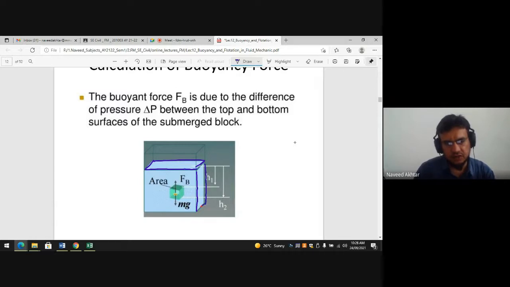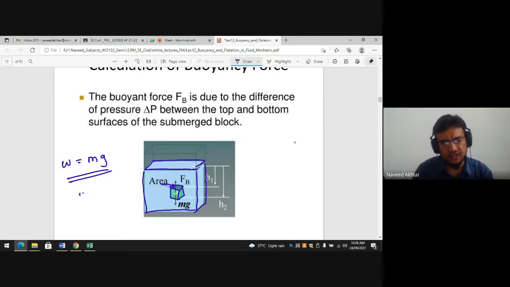This is the water body, or any other liquid. This is your submerged block. The above portion is the area of the submerged block. Weight is nothing but mass into gravitational acceleration, that is mg. We generally measure it in Newton.